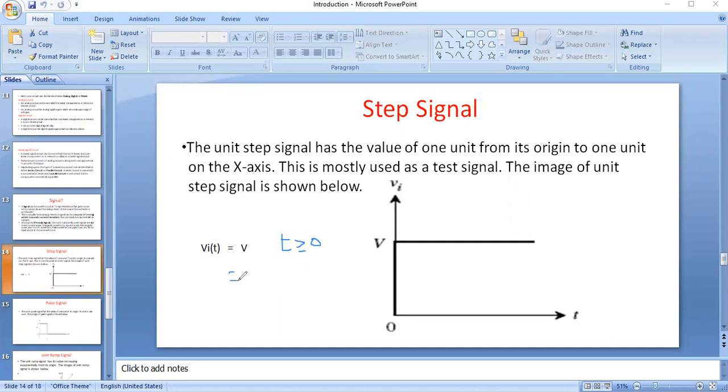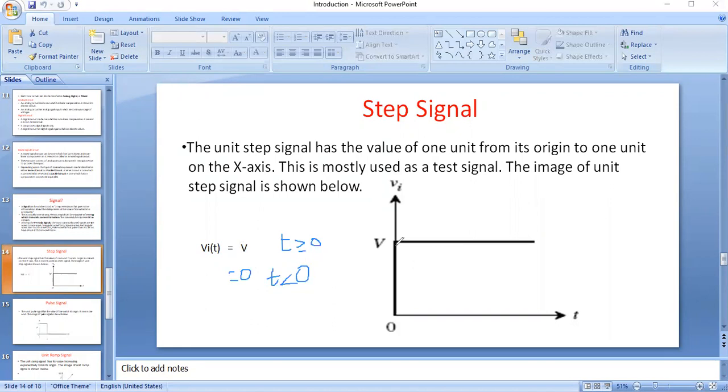Otherwise, vi of t is equal to 0 when t is less than 0. From this graph, we can write like this. This is the mathematical representation of the step signal.